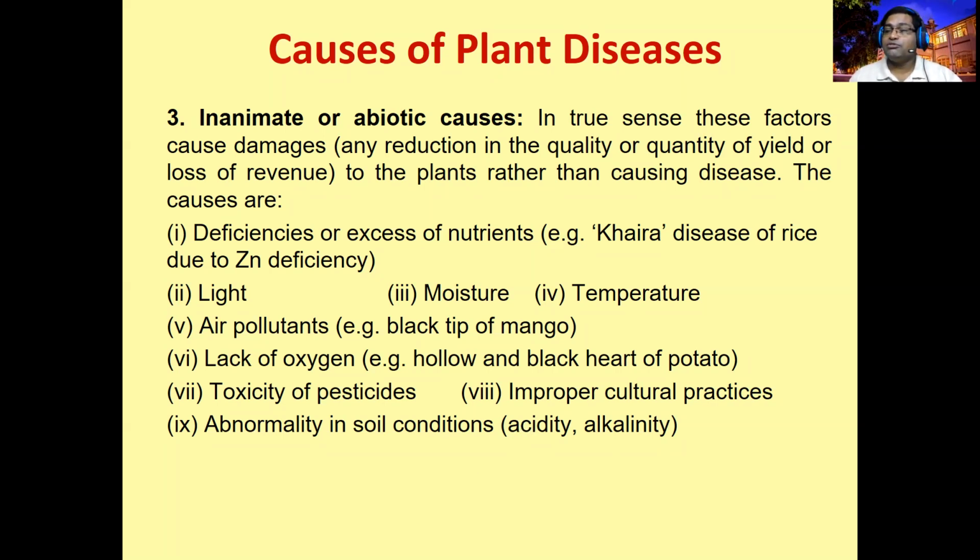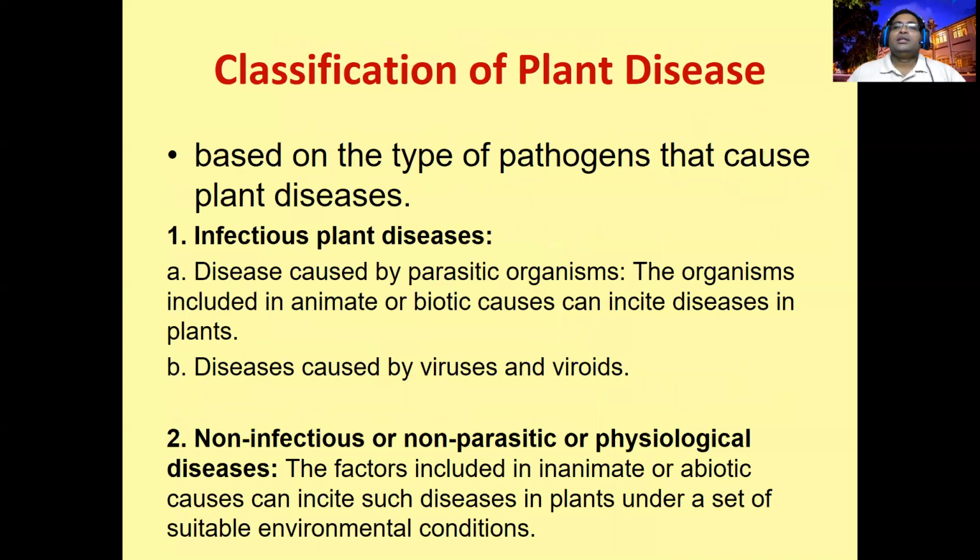You can classify into three: abiotic, mesobiotic, and biotic. Then classification of the diseases based on the type of pathogen: mainly we call them infectious diseases and non-infectious diseases.